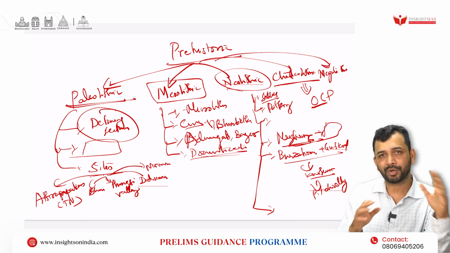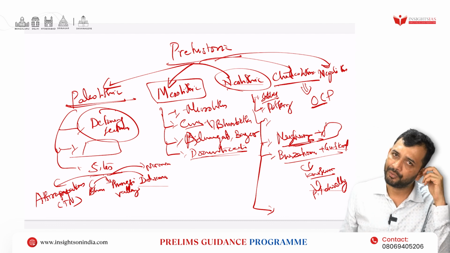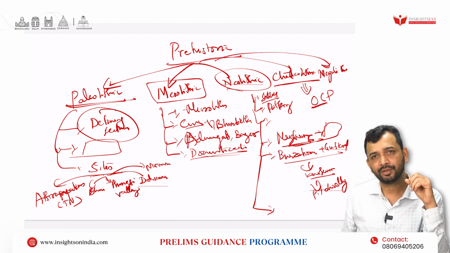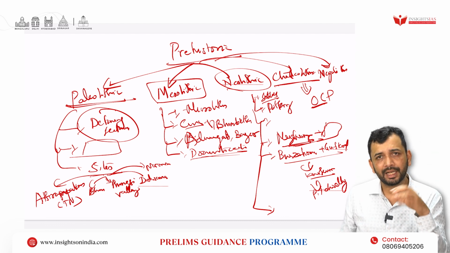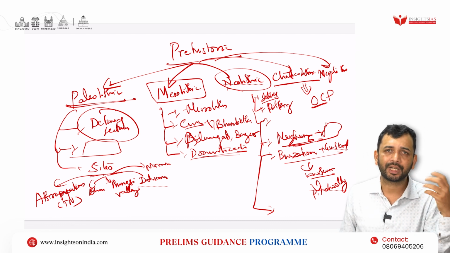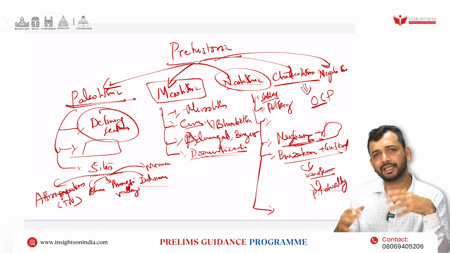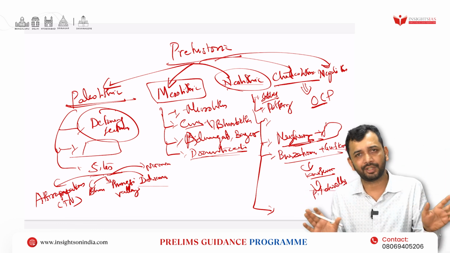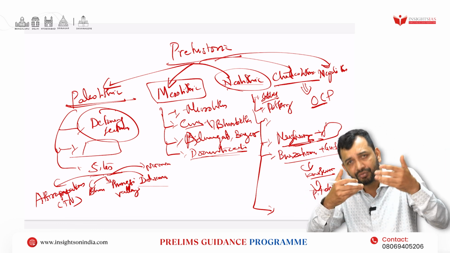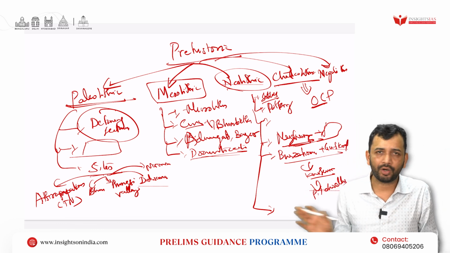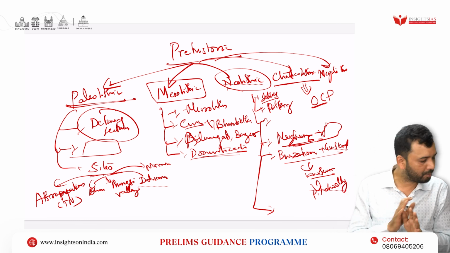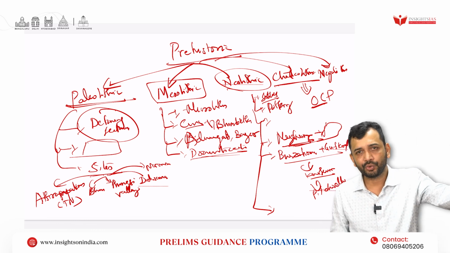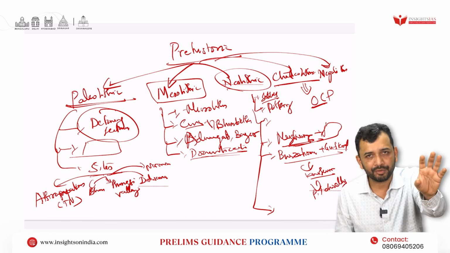For example, copper is mostly related to the western part of India, right? And there are many cultures within that copper culture: Jorwe culture, Ahar culture, Kayatha culture, like that there are many cultures. So you just need to know which culture is located in which place. That's it. The sub-features of that culture are absolutely not required. All of them have been covered in detail in the book, but that is not absolutely required. Just know which site the main Jorwe culture has been found at.